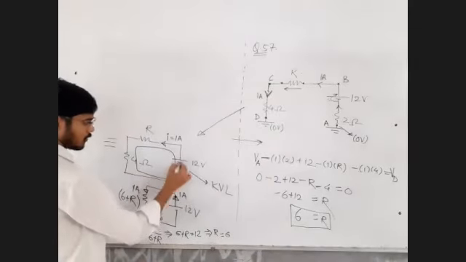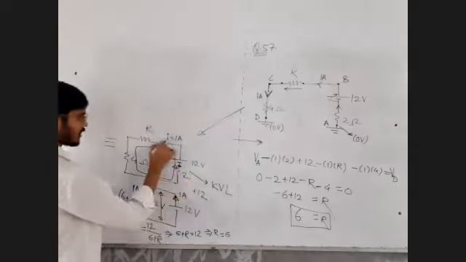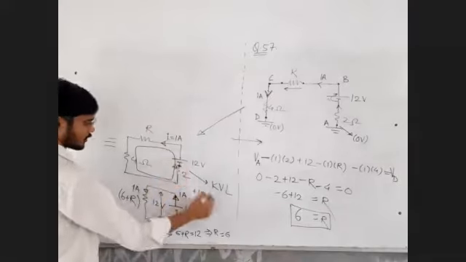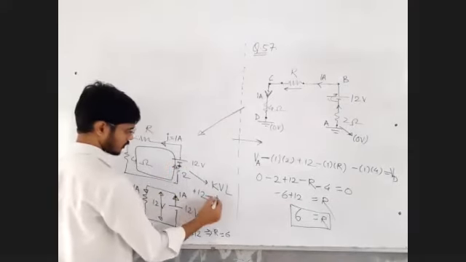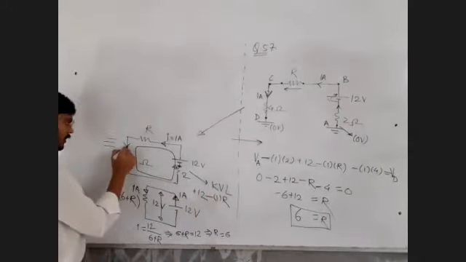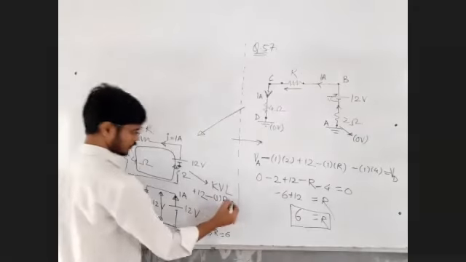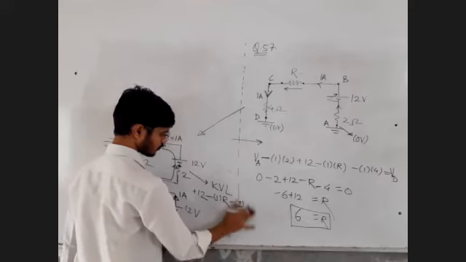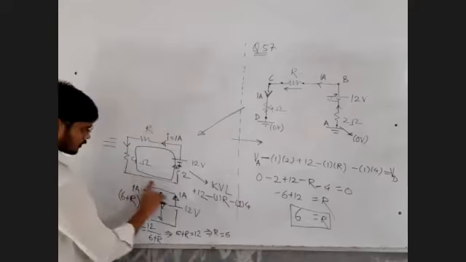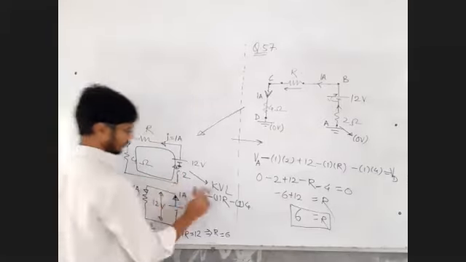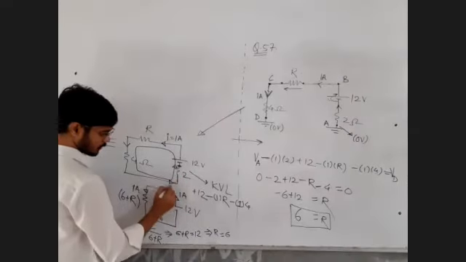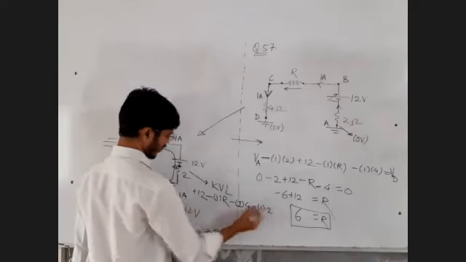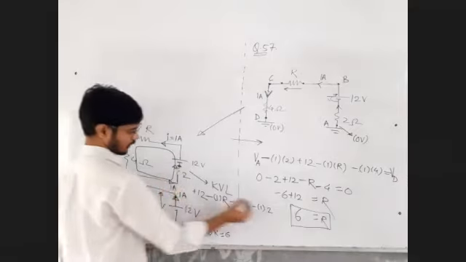Negative to positive, EMF is positive, plus 12. In the direction of current, voltage is negative. So 1 ampere into R means 1 into R, that will be negative because it is in the direction of current. Then again in the direction of current, 1 into 4, so voltage is negative, 1 into 4. Again in the direction of current, 2 into 1, current into resistance. Current is 1 ampere. 2 into 1 or 1 into 2, I into R. You reach the same point at which you started, equal to 0.